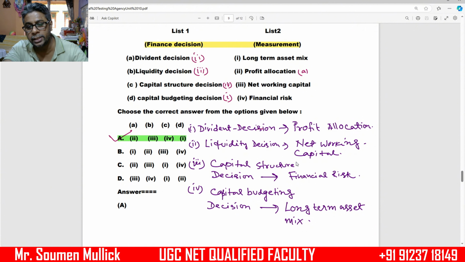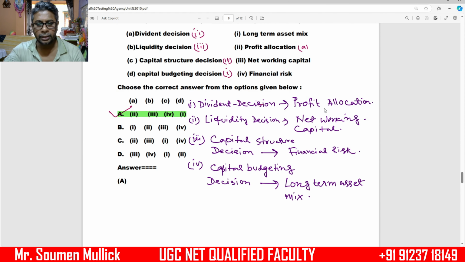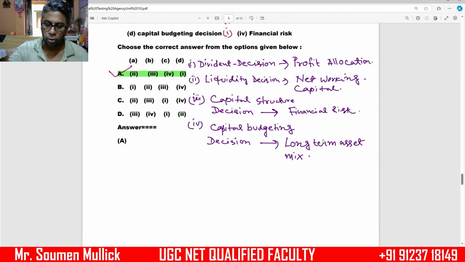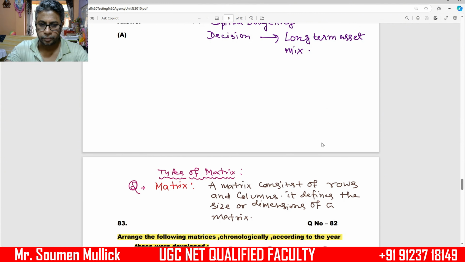Next, liquidity decision. This decision is based on net working capital. Number 3, capital structure decision. This decision is related to the financial risk. And finally, capital budgeting decision. This decision is based on long-term asset mix.